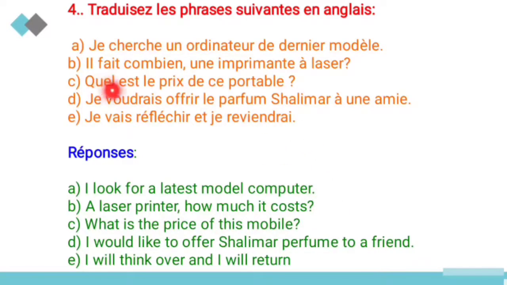And third one, quel est le prix de ce portable? And it means what is the price of this mobile? Portable means what? Mobile. And fourth one, je voudrais offrir le parfum Shalimar à une amie. So I would like to offer Shalimar perfume to a friend. And even, je vais réfléchir et je viendrai. So it means I will think it over and I will return. So these are the fourth exercises. It means translate the sentences into English.